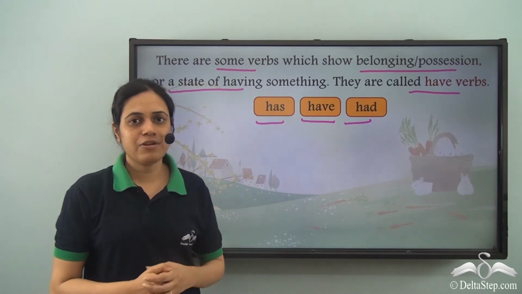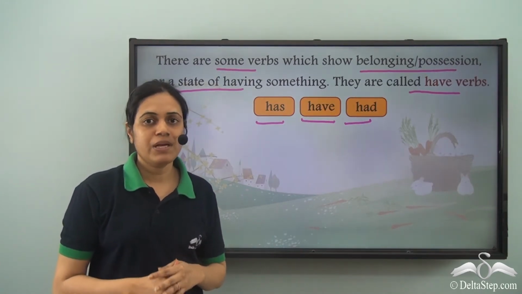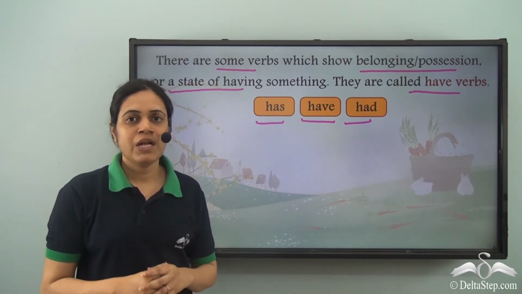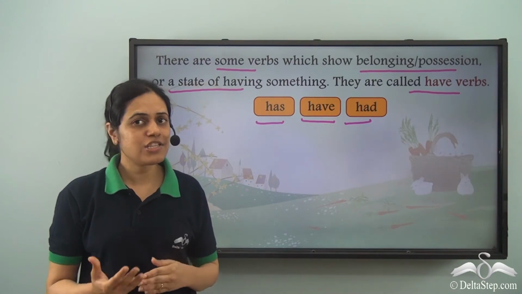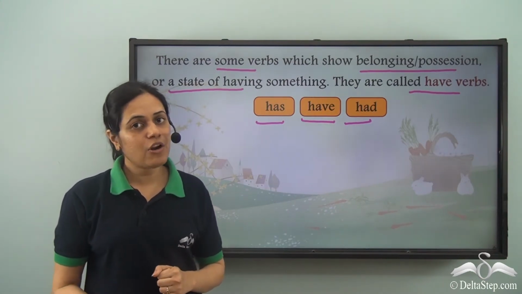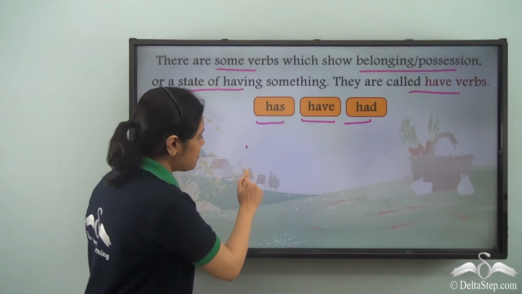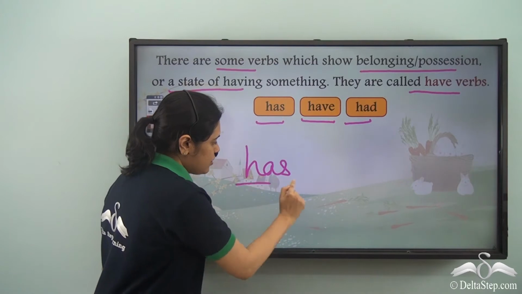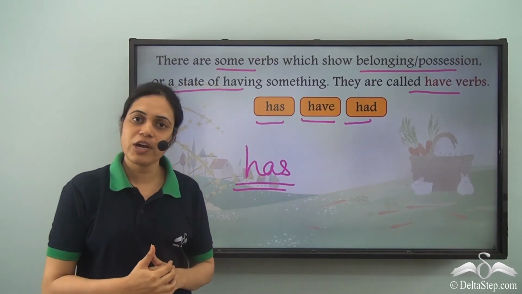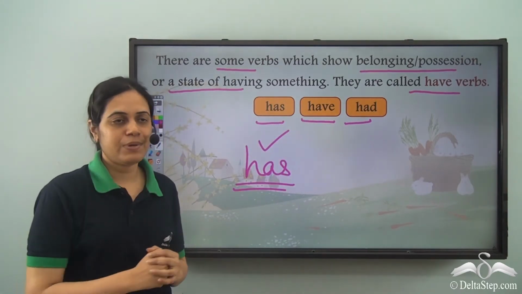Now, these have verbs show a sense of possession or belonging. Say, for example, he has a drawing book. Now, in this sentence, there is no action word or doing word, but we know that we cannot make a sentence without a verb. So, in this sentence, the word has shows possession, that he possesses a drawing book, and it is a have verb.